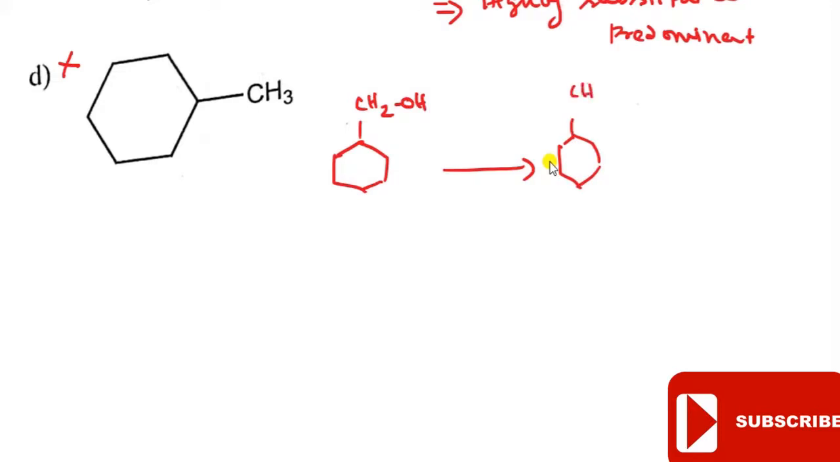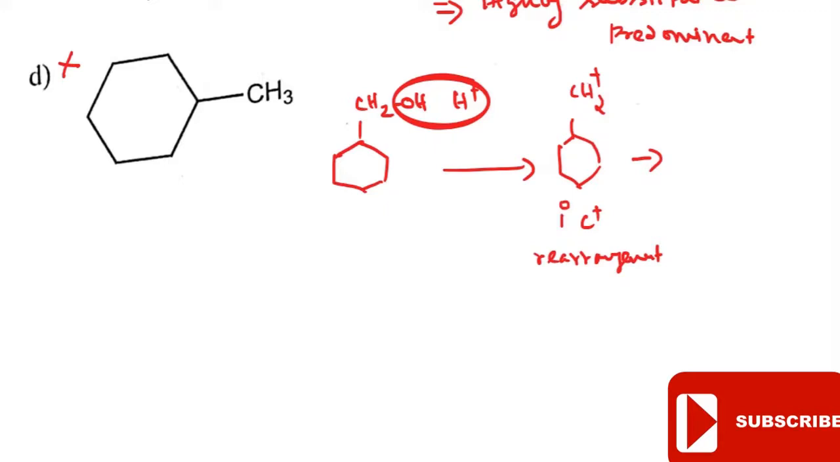It gives the carbocation CH2 plus. Here the H plus comes from the acid and you get the plus charge here. Here it is a primary cation. This primary cation gets rearranged. Why does the carbocation get rearranged? In order to attain stability. So the positive charge comes here, CH3.